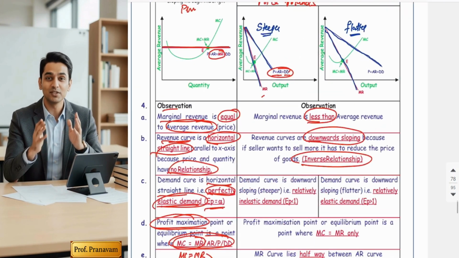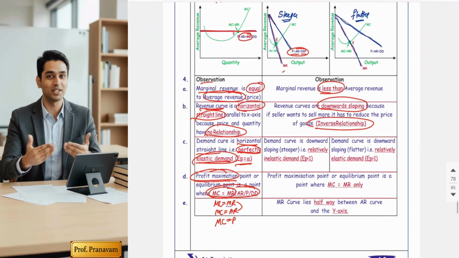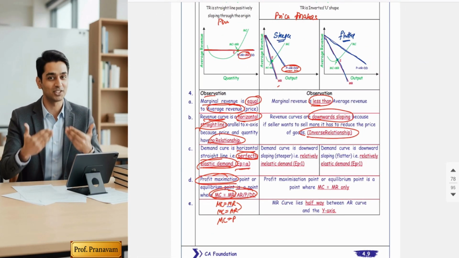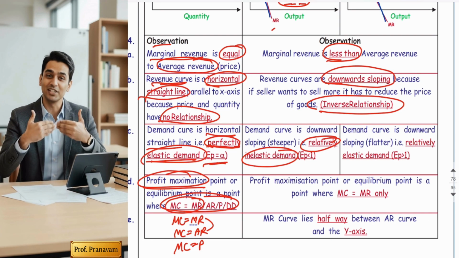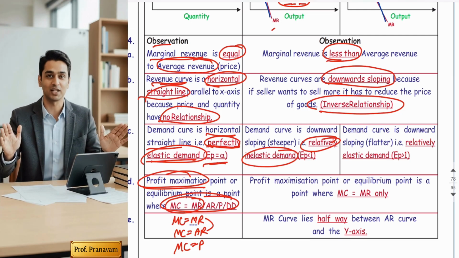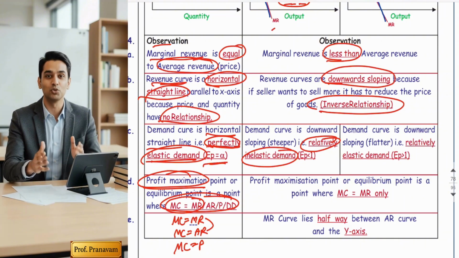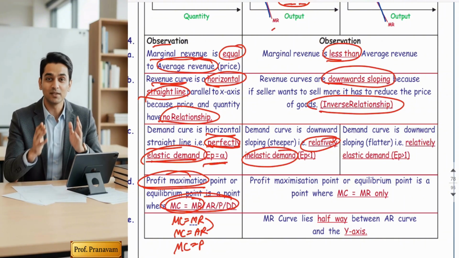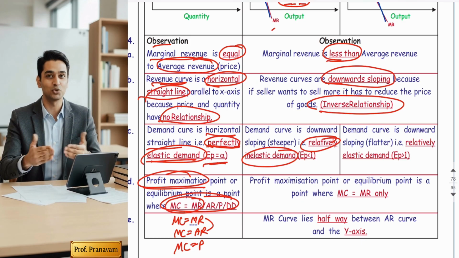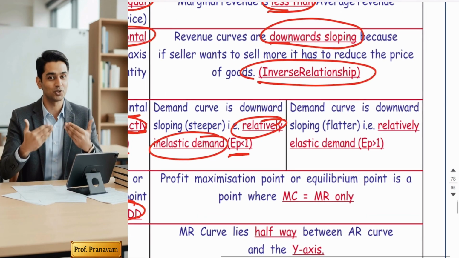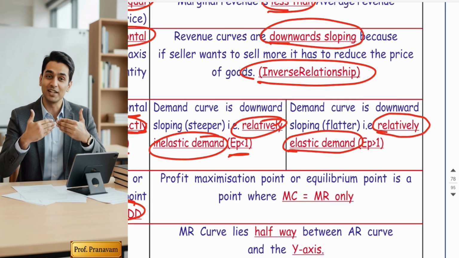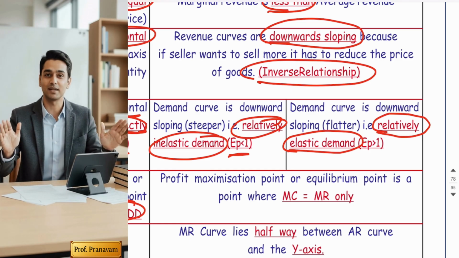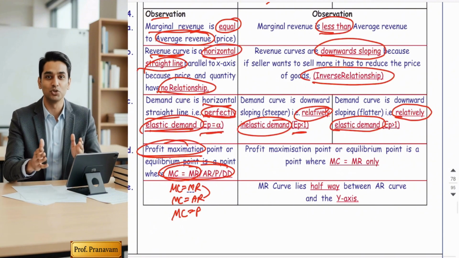So friends, the AR curve is my demand curve also, but in monopoly, the demand curve is steeper. If you refer to the price elasticity theory, when the demand curve is steeper, it indicates relatively inelastic demand. So the conclusion is, in a monopoly market, demand is always relatively inelastic. In perfect competition, demand is perfectly elastic. In monopoly, demand is always relatively inelastic, that is EP is less than 1. And in monopolistic competition, the demand curve is flatter, so demand is always relatively elastic, that is EP is greater than 1. So by comparing, the theory becomes easier.